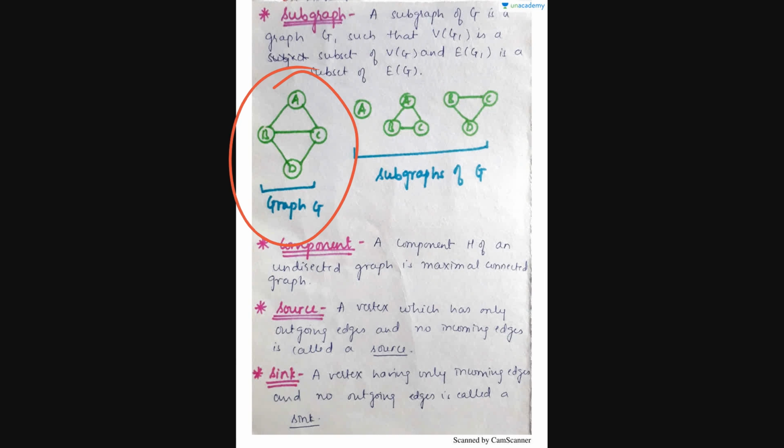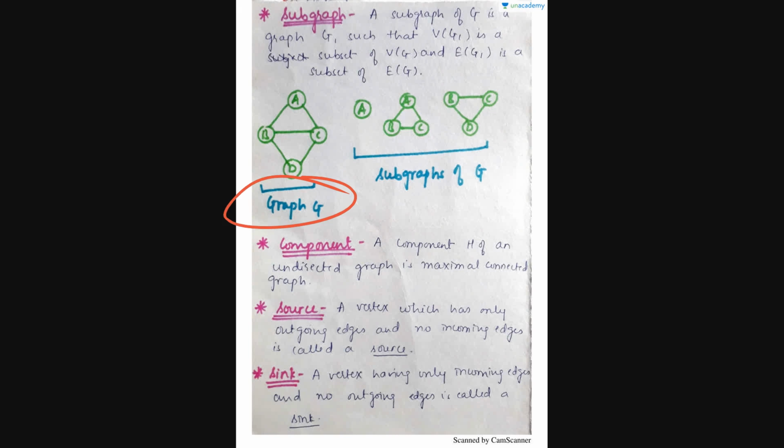If I take A separately, then A is a subgraph of this graph G. If I take A, B and C, this part will also be considered a subgraph. If I consider B, C, D, this part will also be a subgraph of graph G. So this is nothing but a subgraph.